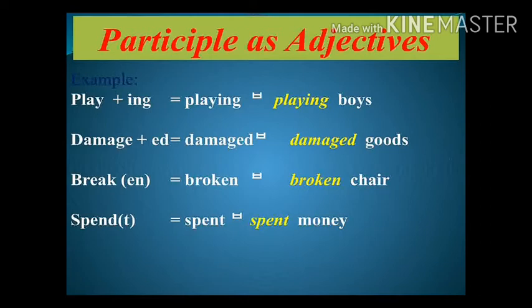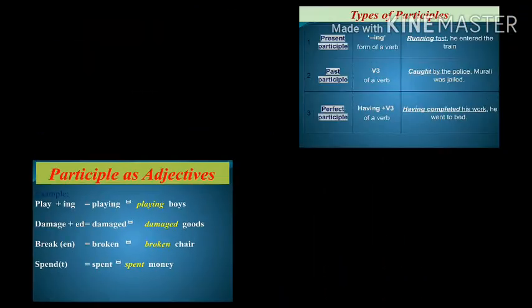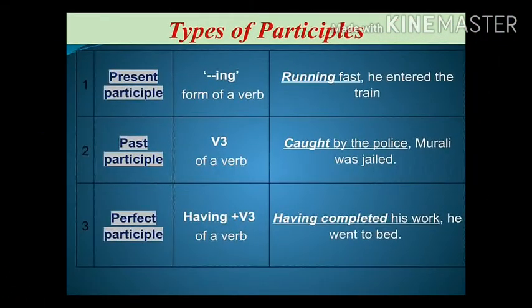See how. In the first example, playing boys, the playing is an adjective that is qualifying the noun boys. The second one, damaged goods. The damaged is an adjective that qualifies the noun goods. Third one, broken chair. Broken qualifies the noun chair. And spent money. In that, the word spent qualifies the money.